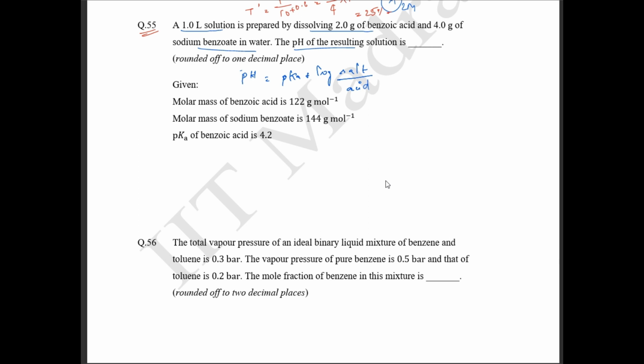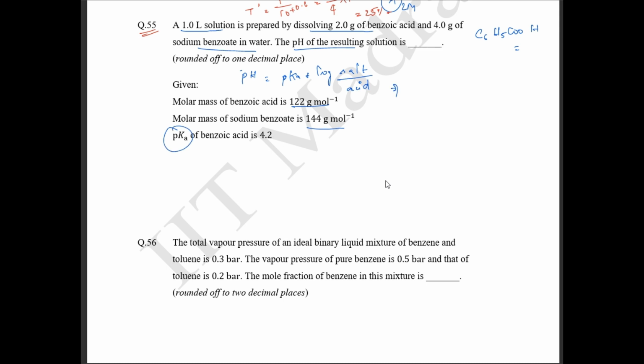Okay, and here they have said this is benzoic acid. So benzoic acid is C6H5COOH. The molecular weight of benzoic acid they have given as 122 gram. And the molar mass of benzoate is also given. They have also given the pKa value. So we simply have to substitute.